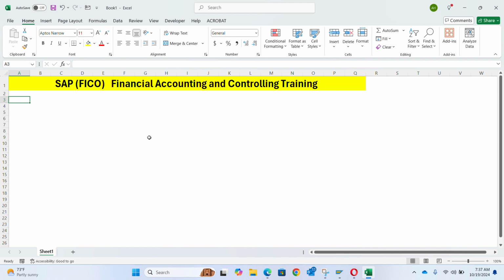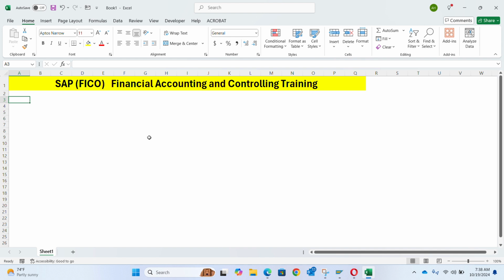The demand for SAP skills is skyrocketing because SAP is ending their support for ECC in 2027. So this is the perfect time to dive in and become part of the world-leading ERP system.